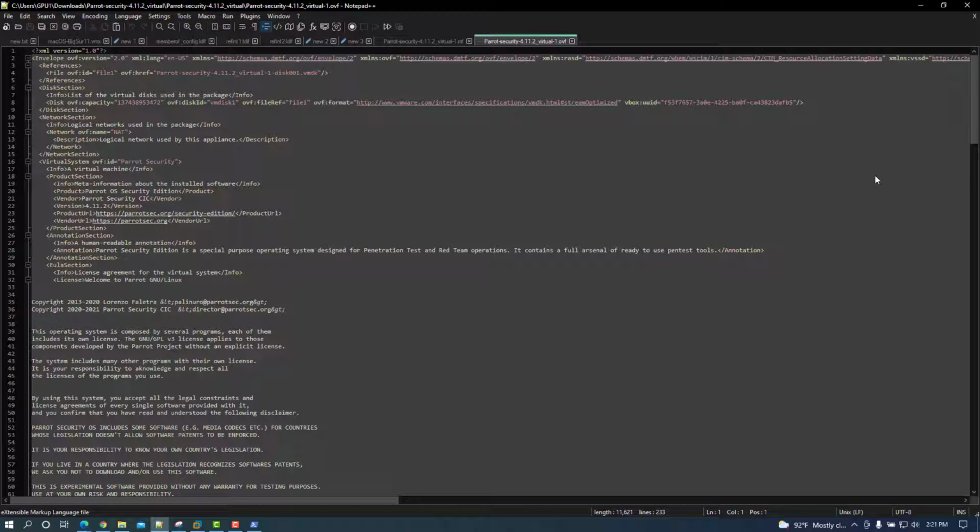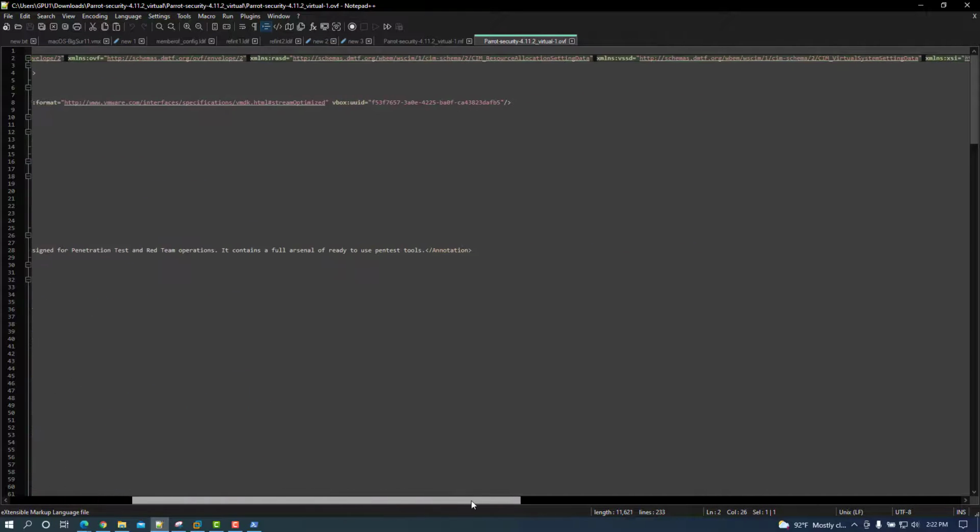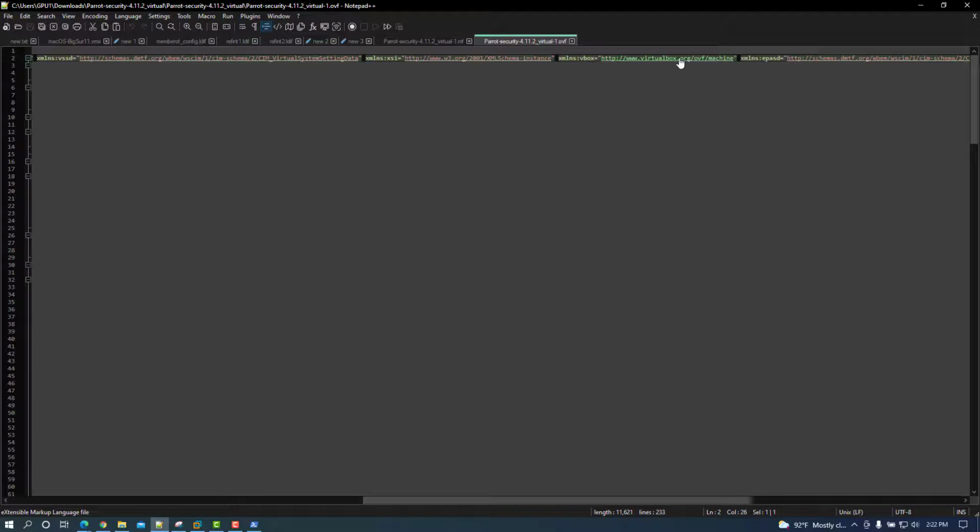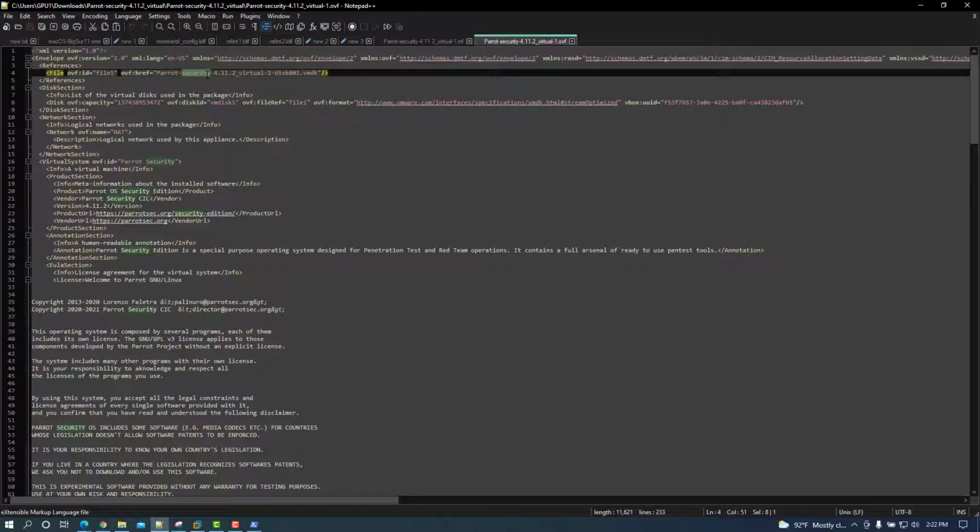So we're going to have a little bit of information here. We have OVF version. I already see some of the issues of why we're getting this particular error message. We have OVF version in the envelope, and it's showing us version 2.0. We'll come back to that in a little bit. But in that same line, if we just scroll over, we've got a VirtualBox OVF machine that references our VMDK file. And OVF, just to give you an idea, is kind of a descriptor file. It's going to have references to resources where we can basically import and use the virtual machine.